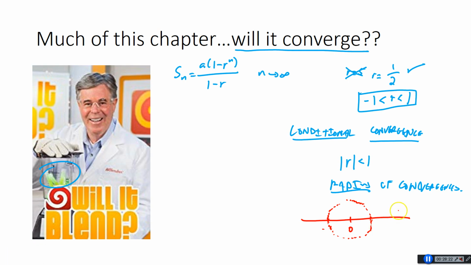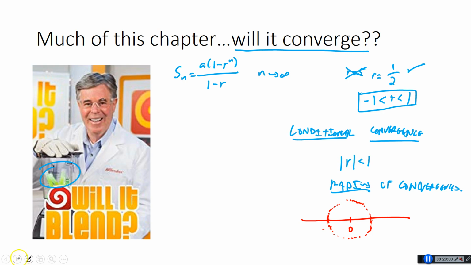Okay, so a lot of people ask, well, what about if it was equal to 1 or -1? Well, if r was 1, 1 to the n is 1, you would actually have an undefined situation where you'd have 0 on the bottom. So 1 will not work, right? Because 1 to the n doesn't converge to 0. It gets bigger and bigger and bigger.